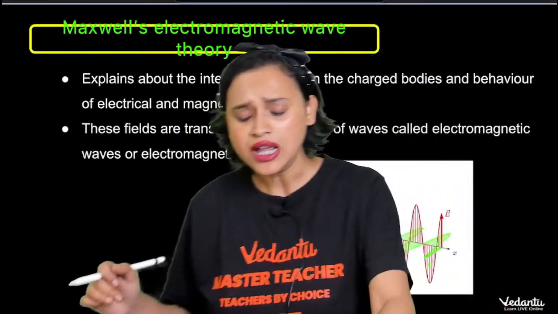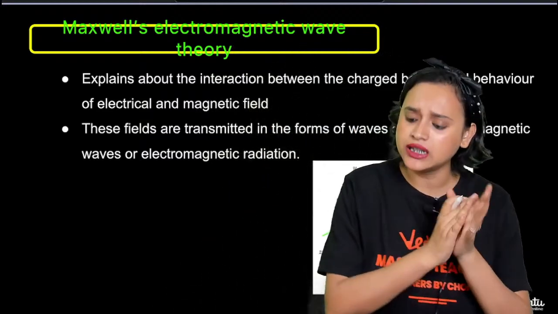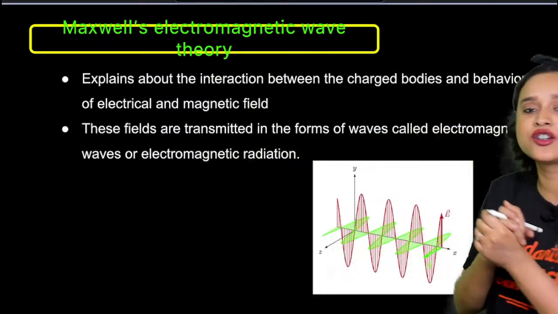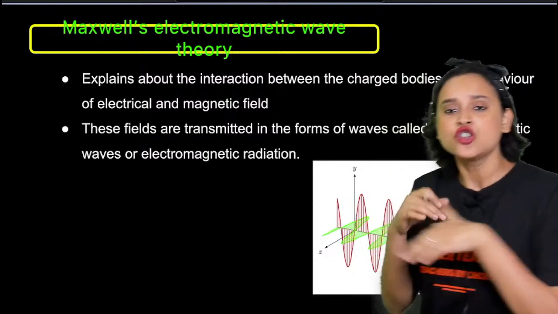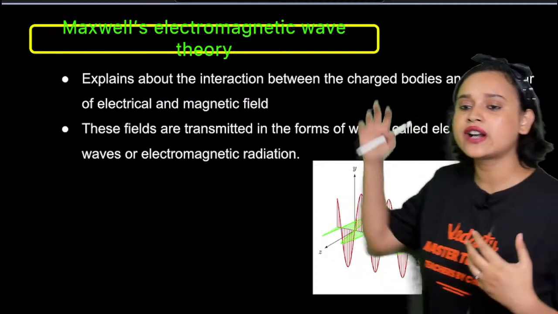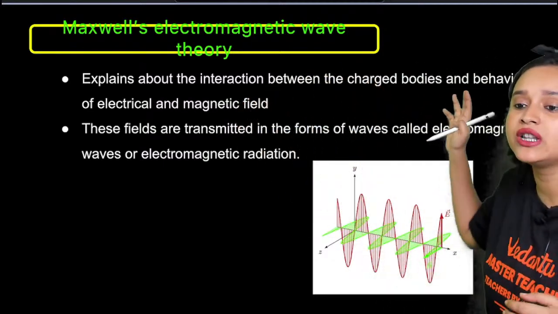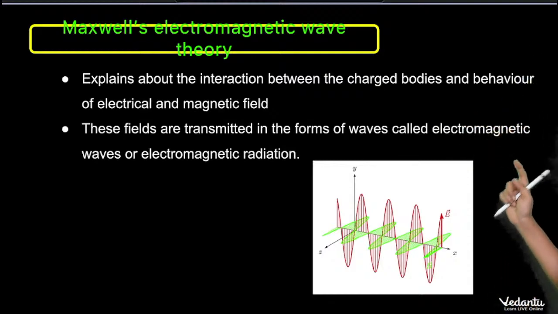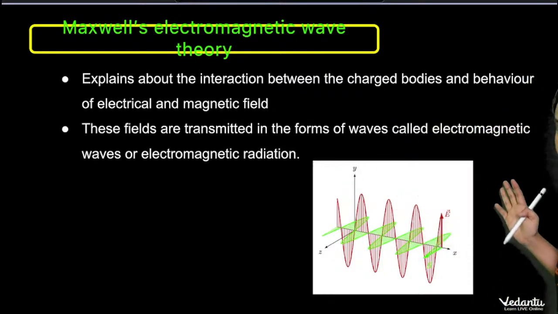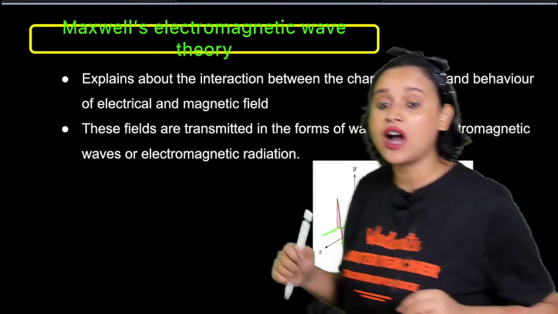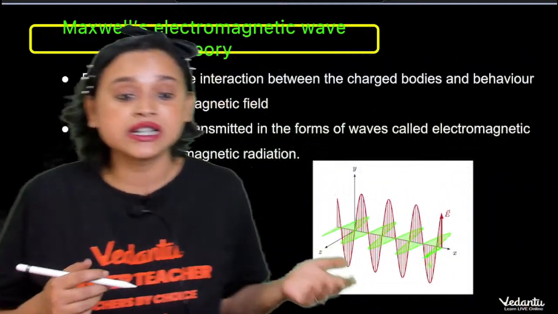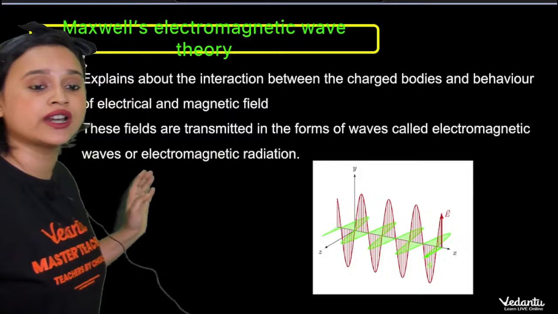Now, my dear student, we come across something called Maxwell's electromagnetic wave theory. So what did Maxwell say? Maxwell tried to explain the interaction between the charged bodies and the behavior of the electric and the magnetic field. And you know what he found out? He found out that these fields are transmitted in the form of waves, which are called electromagnetic waves.